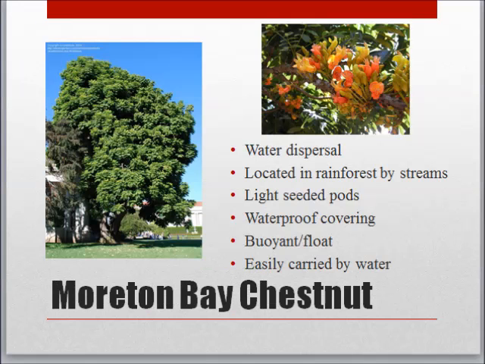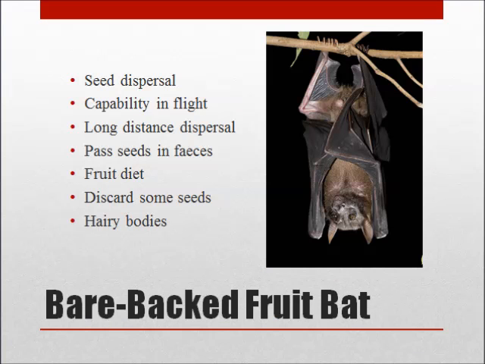The Moreton Bay chestnut disperses the seeds by water. Located in rainforests, their large, light-seeded pods have waterproof covering, able to float and be carried by water. The bareback fruit bat is an animal that disperses its seeds. Its capability in flight allows long-distance dispersal as they pass the seeds in feces and have a fruit diet where they discard the seeds. Seeds can also attach to their hairy bodies.